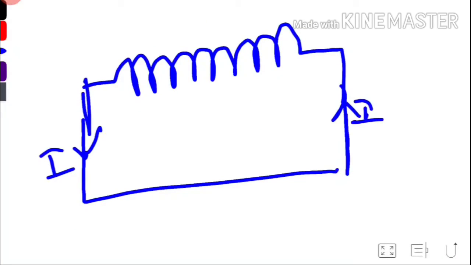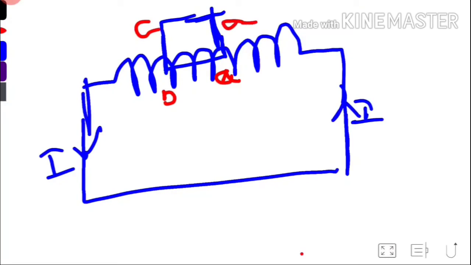We took this portion, and let it be A, B, C and D, with current flowing in this way.